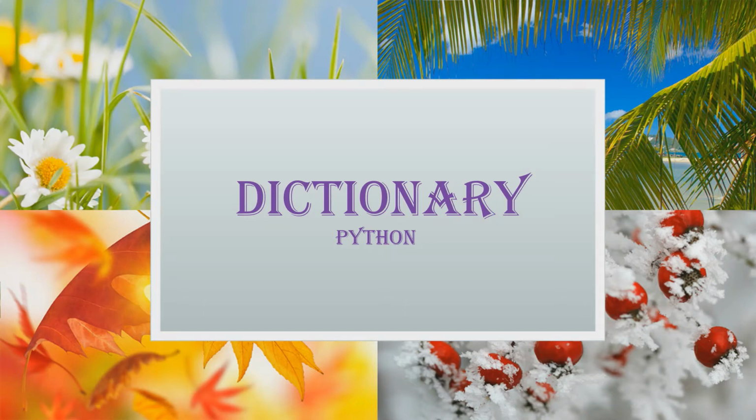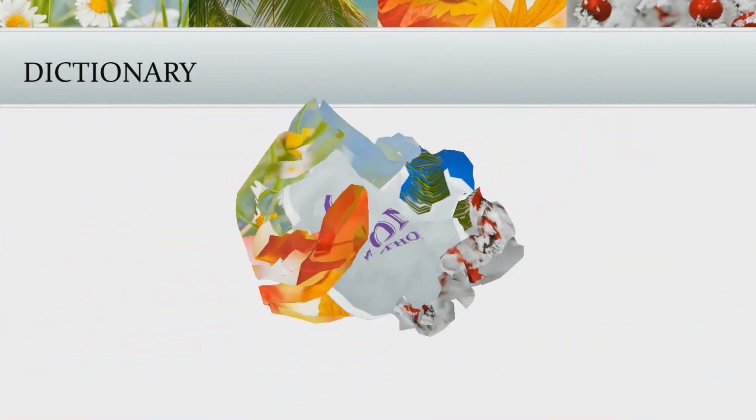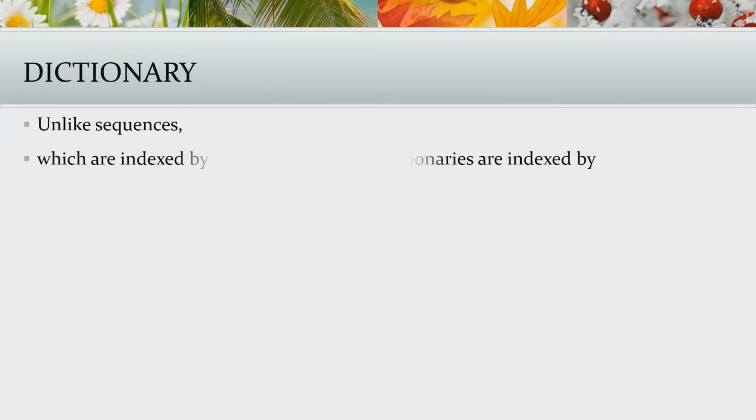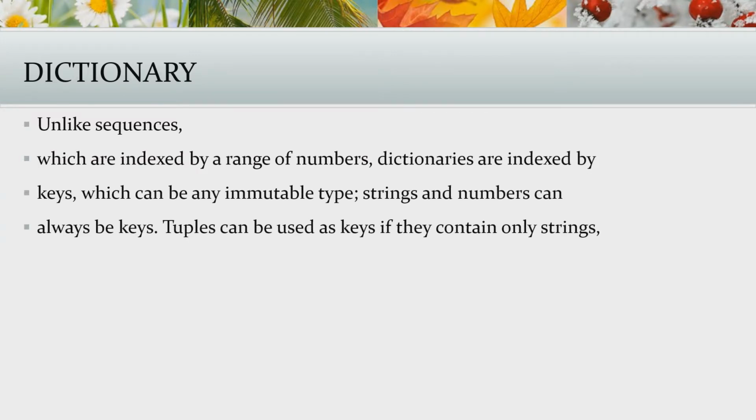In this video, we are going to talk about dictionary. Another useful data type built into Python is the dictionary. Dictionaries are sometimes found in other languages as associative memories or associative arrays. Unlike sequences, which are indexed by a range of numbers, dictionaries are indexed by keys, which can be any immutable type. Strings and numbers can always be keys.